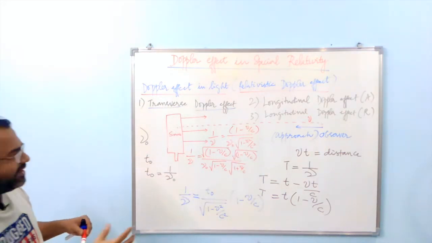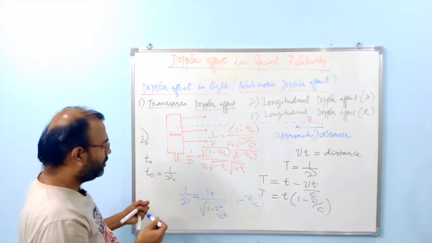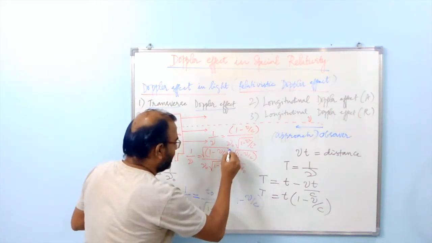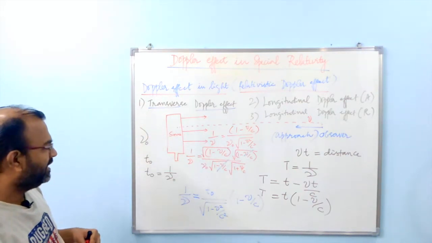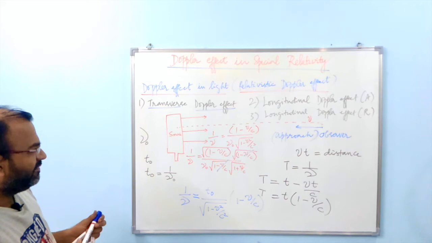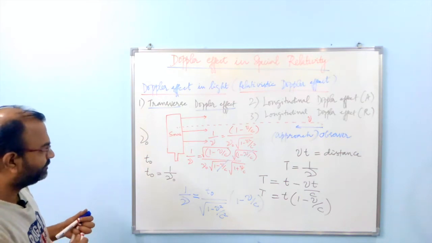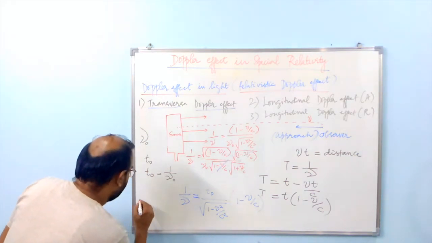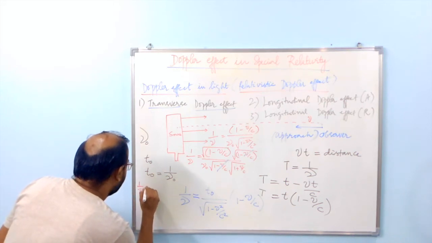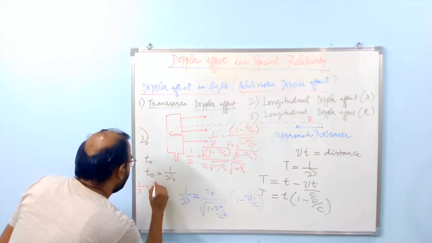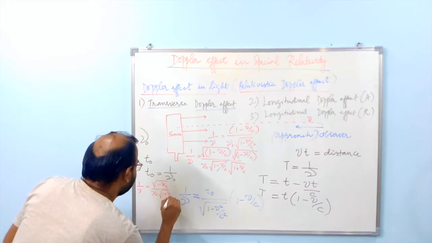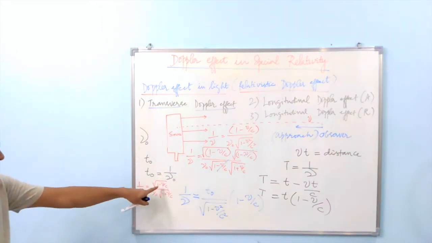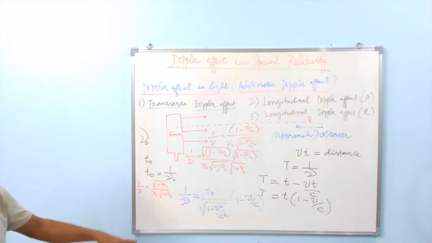So this is how I can rewrite this expression here, and therefore this one and this one will cancel, and the remaining terms give 1 over nu equal to square root of 1 minus v over c over nu naught square root of 1 plus v over c. Please bear in mind that these symbols are for v and these are for nu.